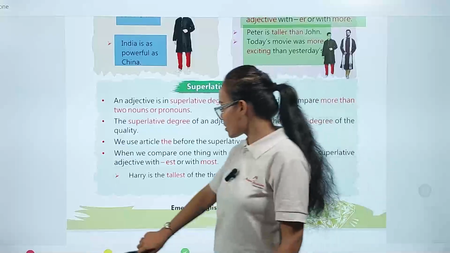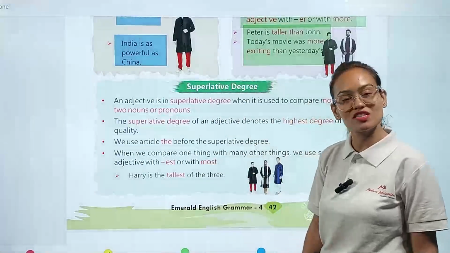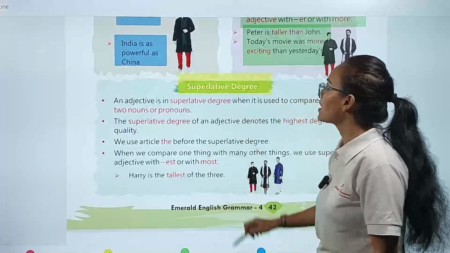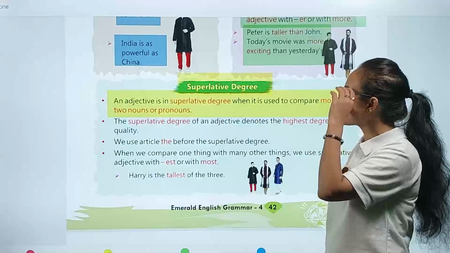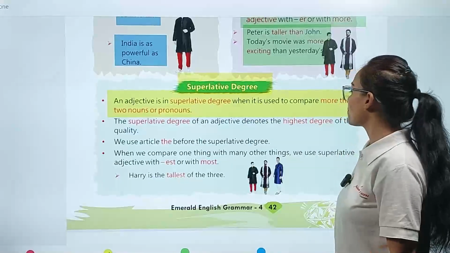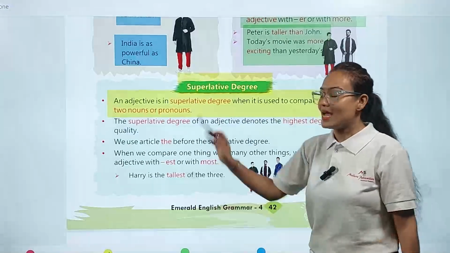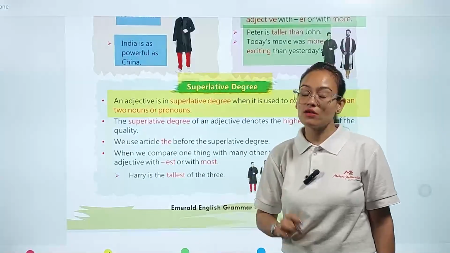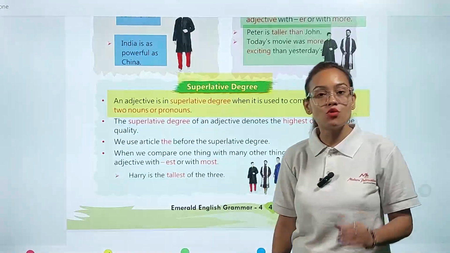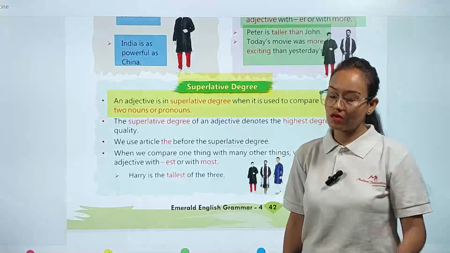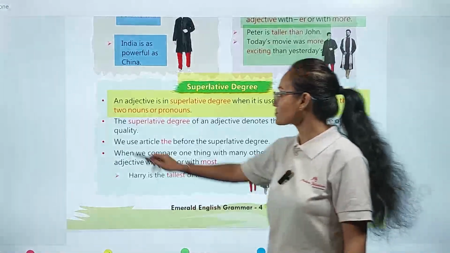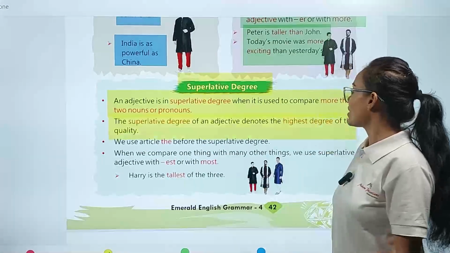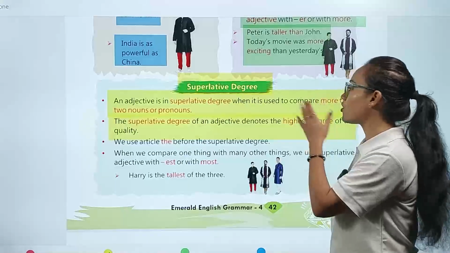Now, my dear student, we are going to see the superlative degree. What is the meaning of superlative degree? Let's see. An adjective is in the superlative degree when it is used to compare more than two nouns or pronouns. An adjective is said to be in its superlative degree when we are making a comparison between more than two or three nouns or pronouns. The superlative degree of an adjective denotes the highest degree of the quality.